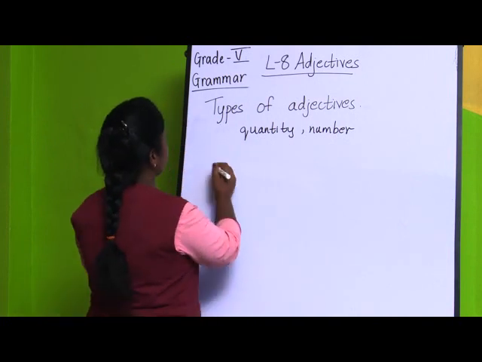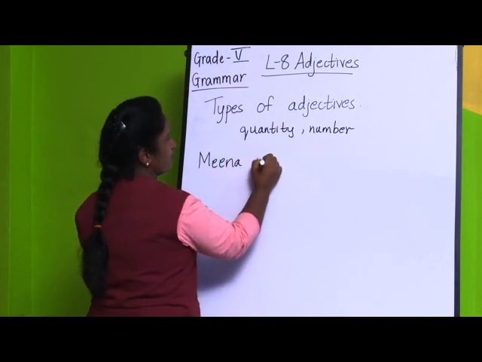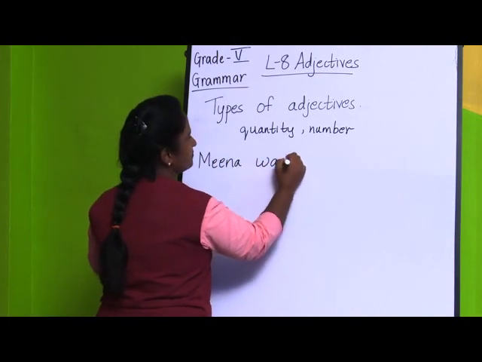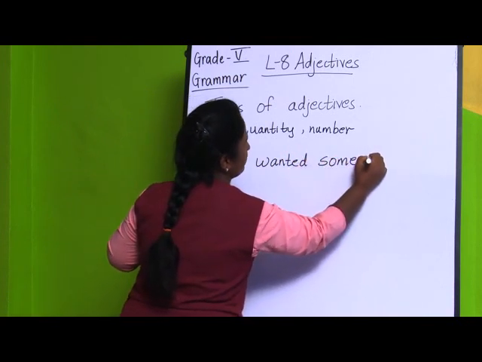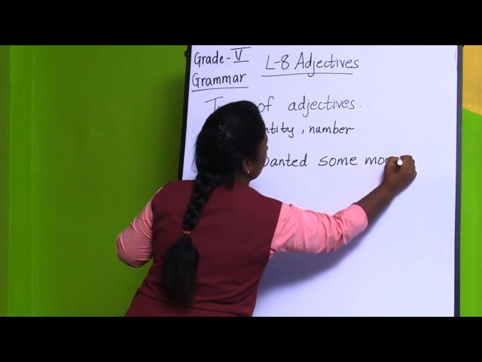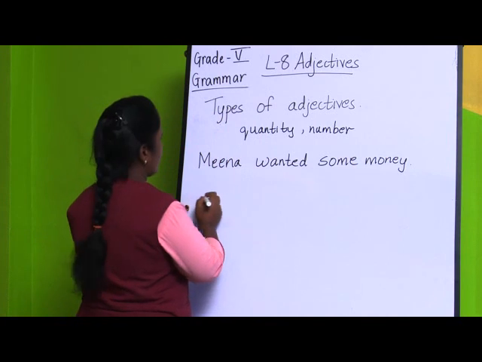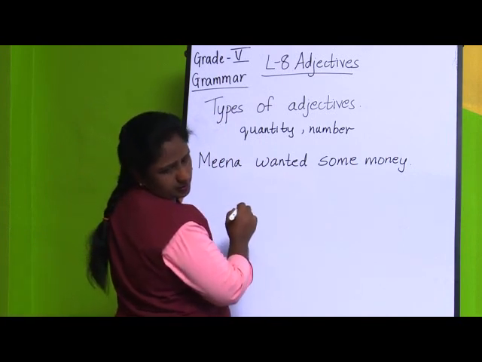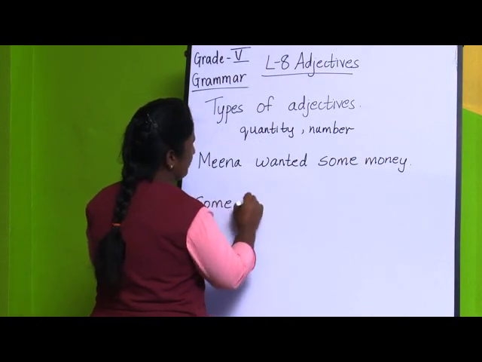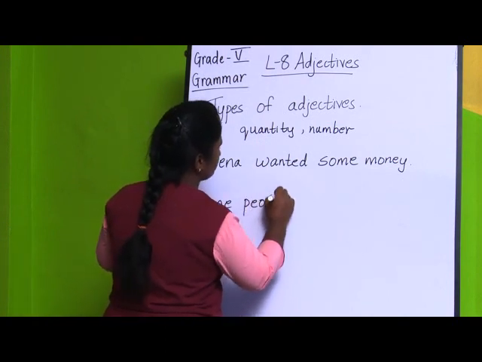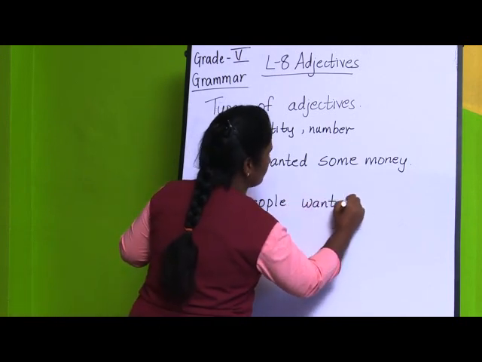Take the other example: Meena wanted some money, and second, some people want to meet you.